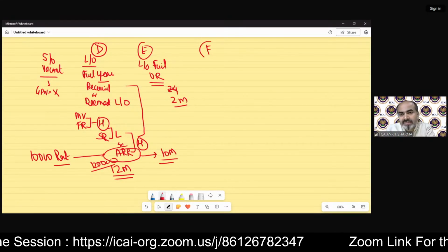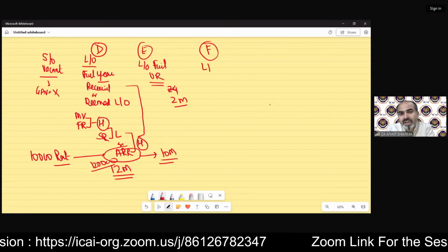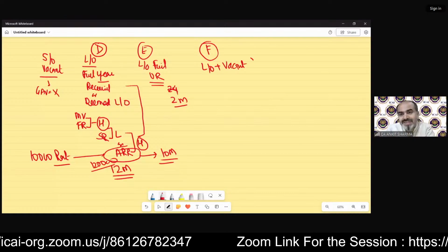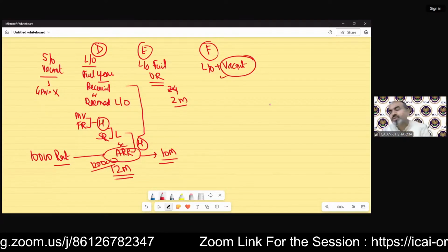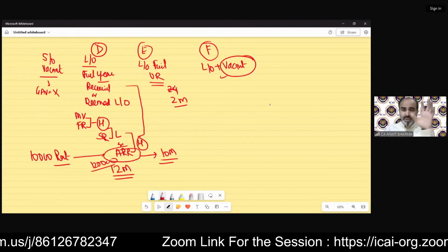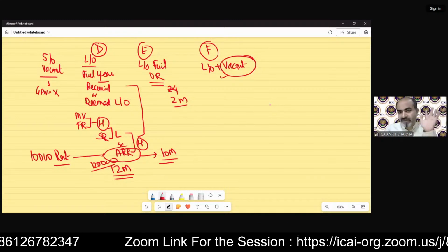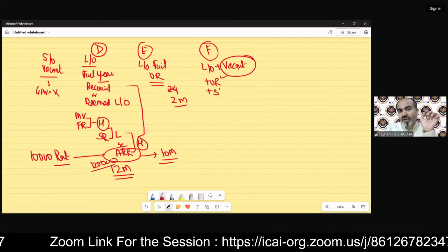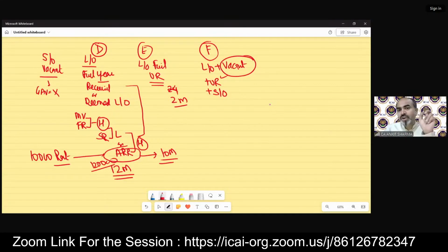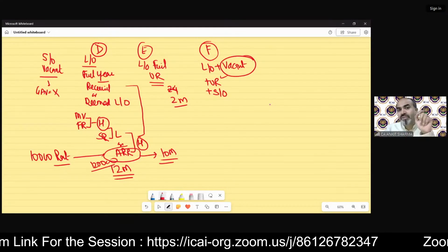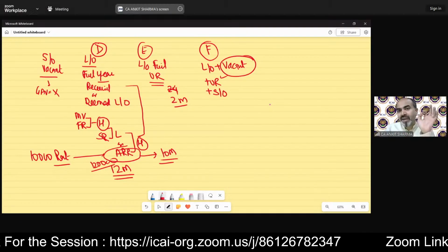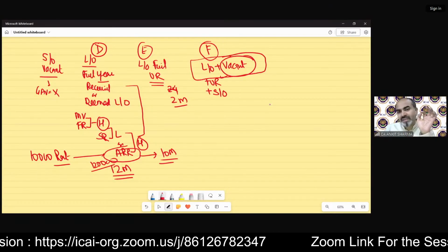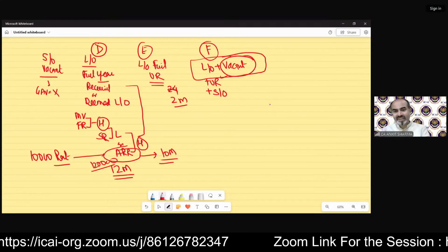Now the F case, which says the property is let out as well as vacant. If vacancy is attached to any question, then we have to calculate the GAV as per case F. Whether there is unrealized rent also, or whether the property is self-occupied for some time, does not matter. Unrealized rent is there, but you cannot solve it as per case E. If vacancy and let out are given, then you have to follow the F case.